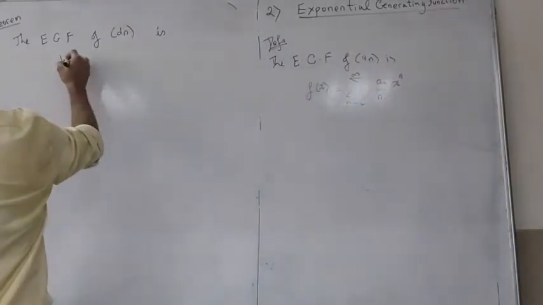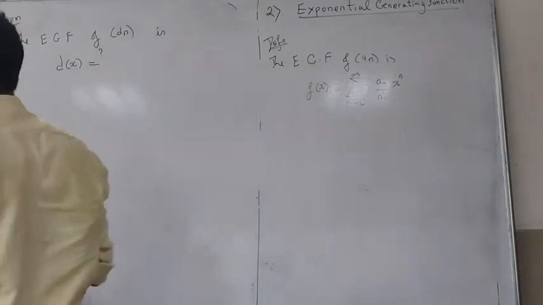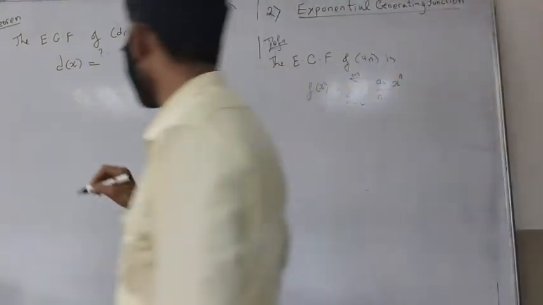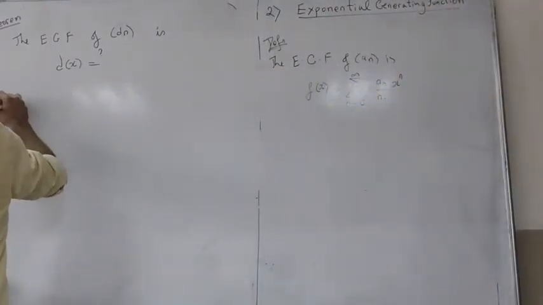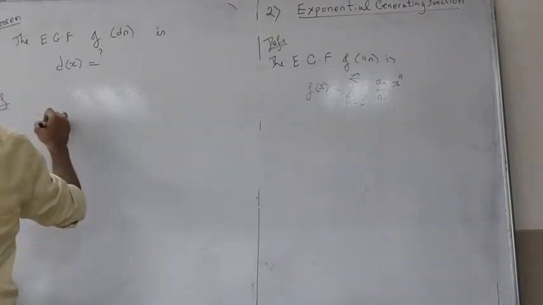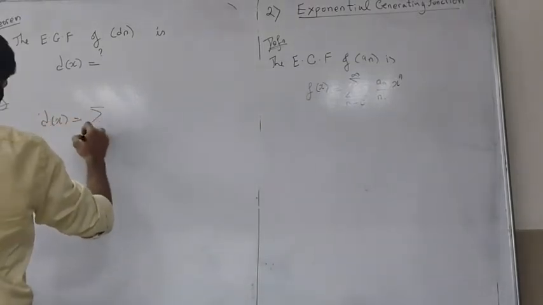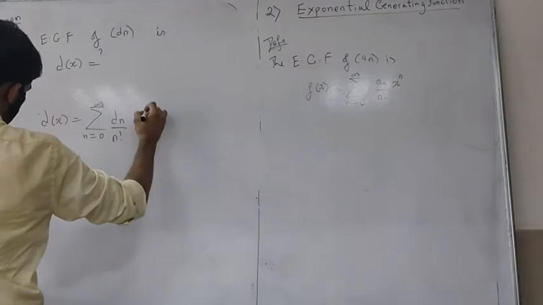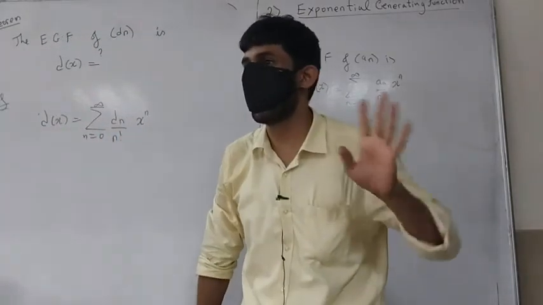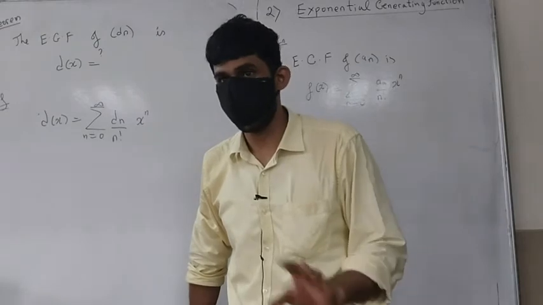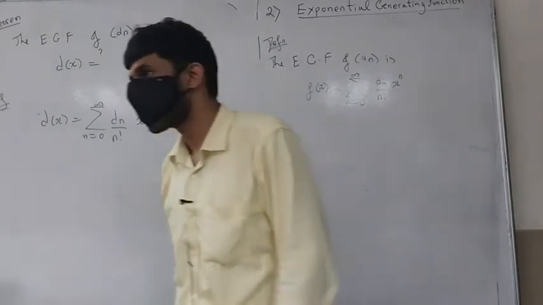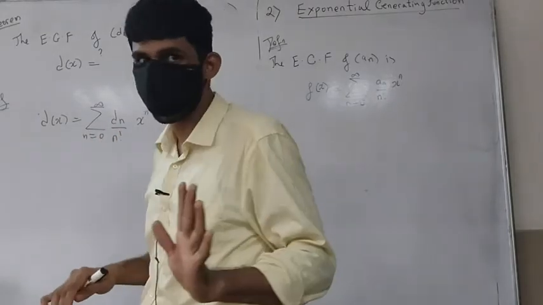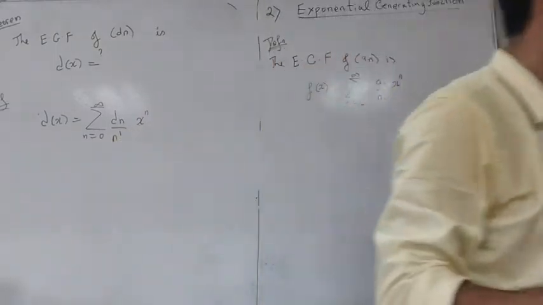So we will denote the exponential generating function of dn by d(x). Let's compute what this is. There's a nice technique for this. So d(x) by definition is the summation, n going from 0 to infinity, dn by n factorial x raised to n. Again, we are not talking about anything to do with the radius of convergence. As long as we know that its radius of convergence is positive, we can always do this in some interval, and that's all we actually care about.